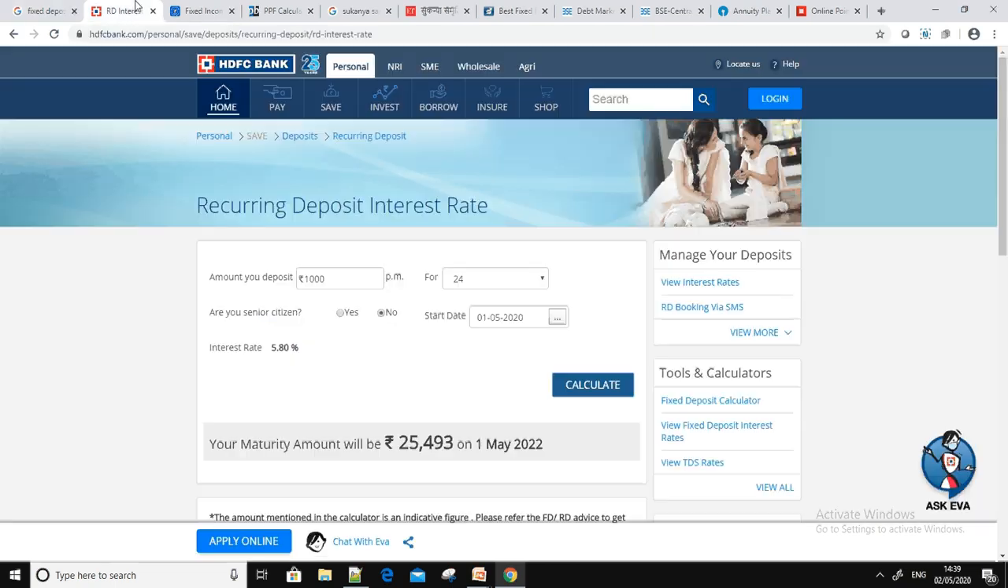Next, coming to the RD, which is a recurring deposit. Here is a small calculator. If you are investing 1,000 rupees for 24 months, and the interest rate is 5.80, you could get 25,493 rupees. That means you are investing 24,000 and getting 1,493 as extra interest, and the interest rate is already defined. If you are a senior citizen, the interest rate immediately increases from 5.80 to 6.30. So this is how the recurring deposit works.